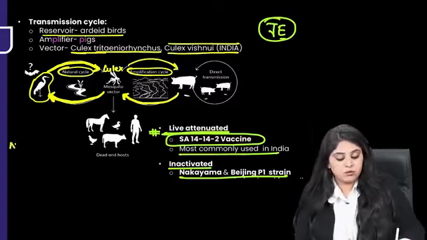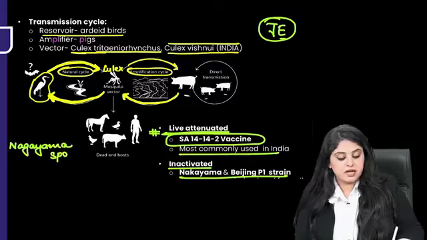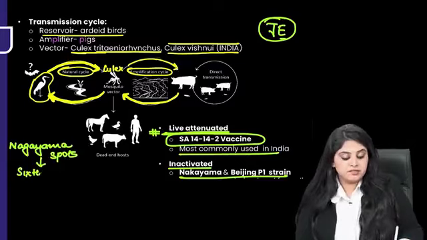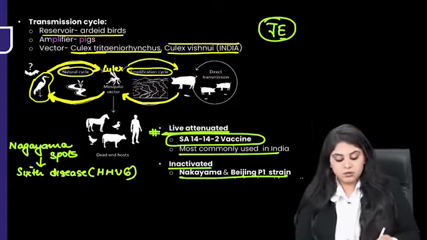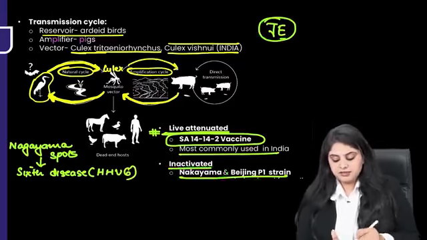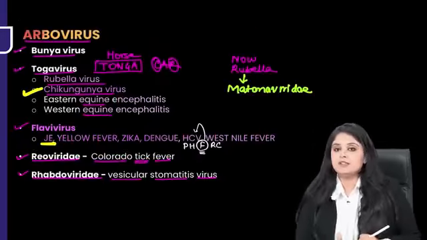I hope you are not confusing it with the Nagayama spots. Guys, where did we study the Nagayama spots? If you remember, Nagayama spots were a part of the sixth disease, roseola infantum, HHV-6, human herpesvirus 6. That is what had Nagayama spots. What I'm saying over here is Nakayama. Nakayama and Beijing strain is for Japanese encephalitis. So Japanese encephalitis, tick mark.